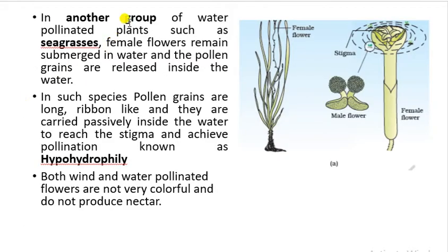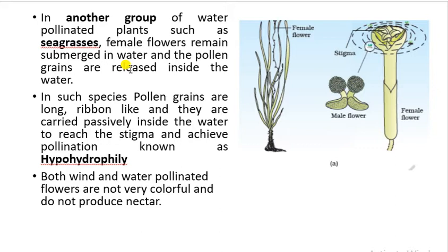Now there is another group of water pollinated plants such as sea grasses. Here in this case, the female flower remains submerged inside the water. So in contrast to Vallisneria, where the female flower comes to the surface of water, in sea grasses the flowers will be present inside water, and the pollen grains are also released inside water.